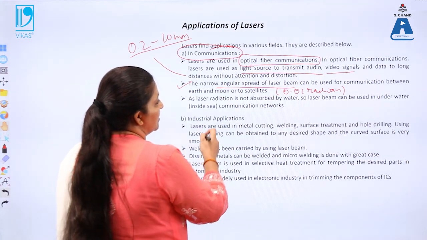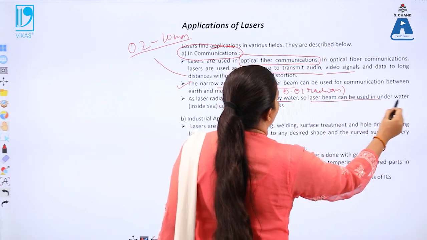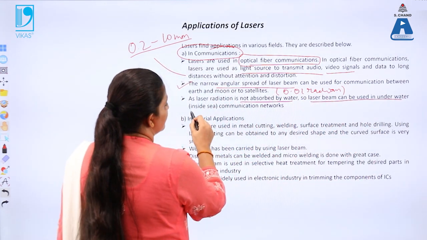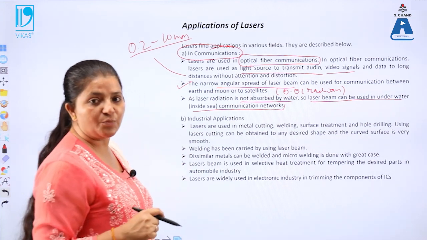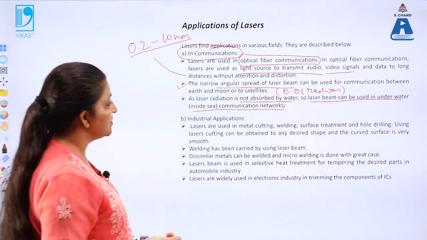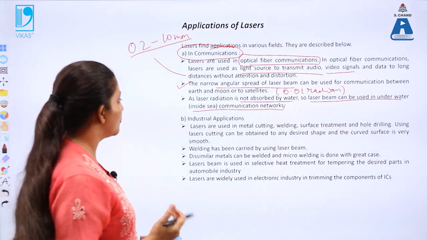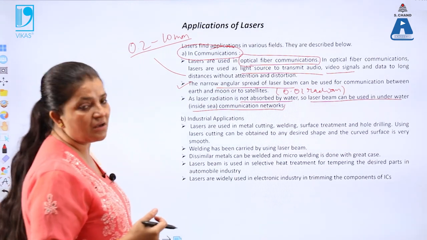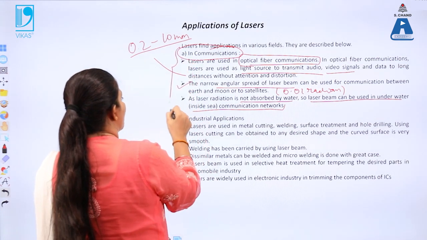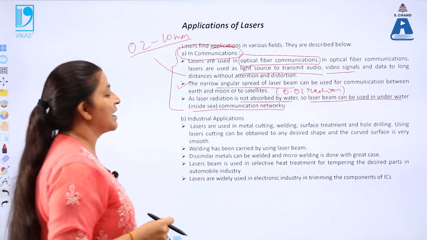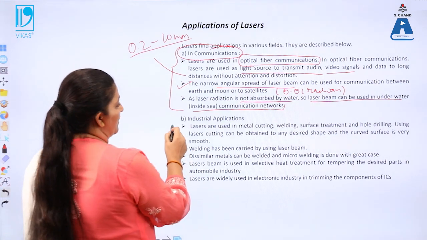Also, laser light is not absorbed by water. So for underwater measurements, or communication networks inside the sea, laser light is preferred. So these are the important applications of laser, that means laser light can be used in communication. Next is the industrial application.